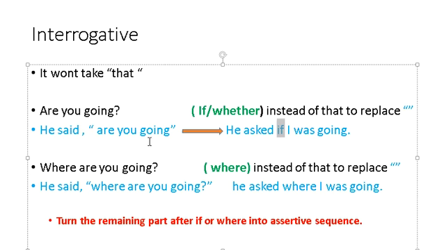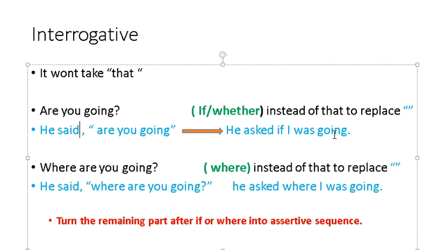You know the structure of assertive is that the subject comes first. Now "you" will be turned into "I", and then it will turn into the past continuous tense: if I was going. So it will be converted in this way.